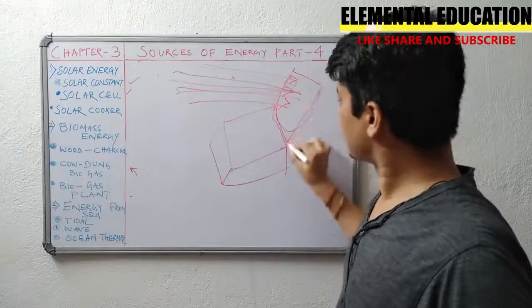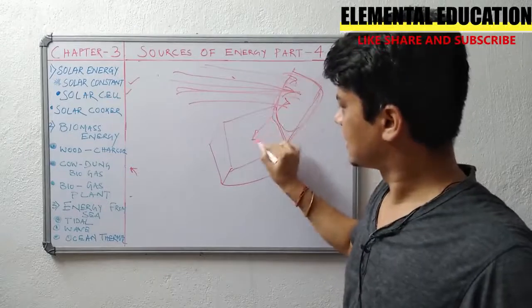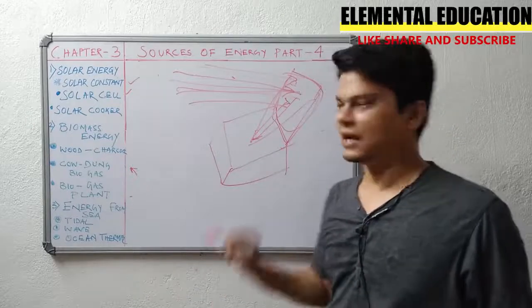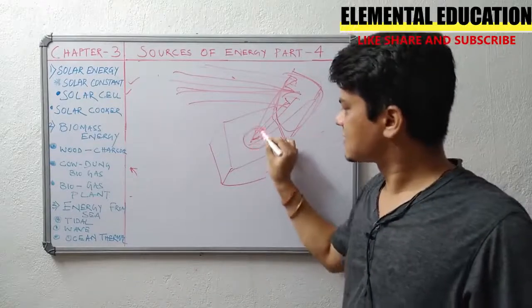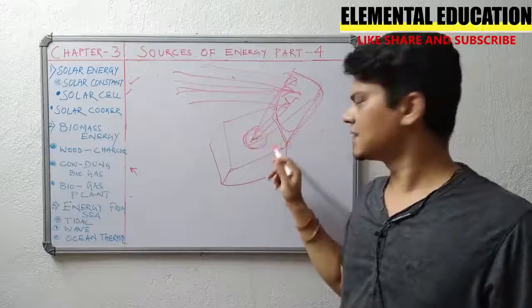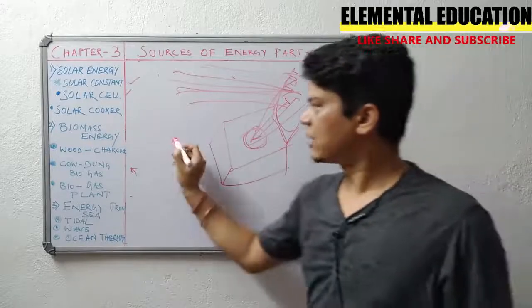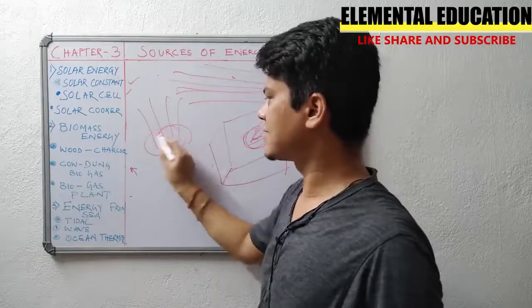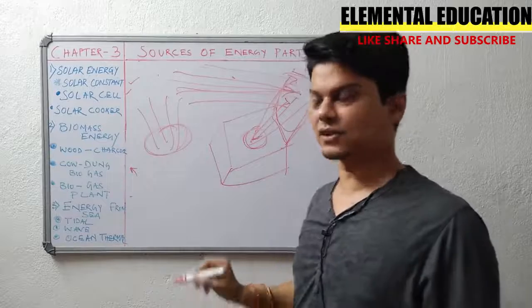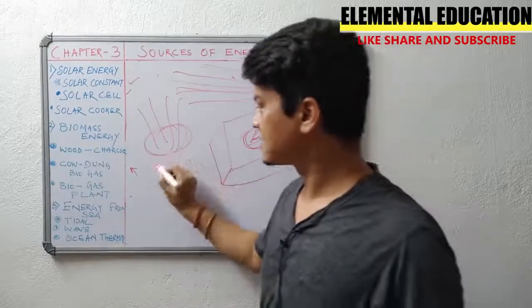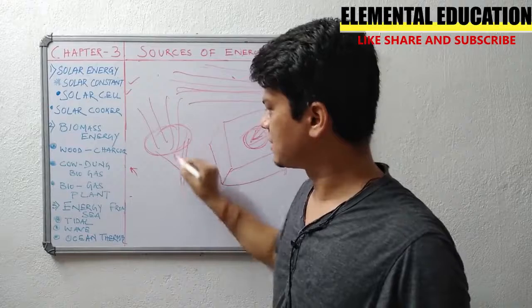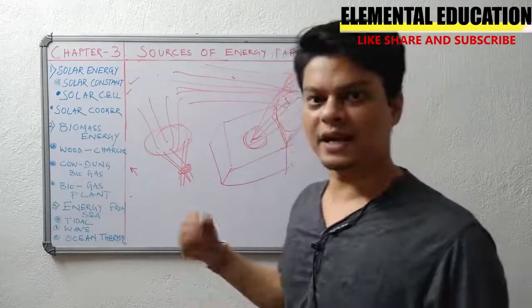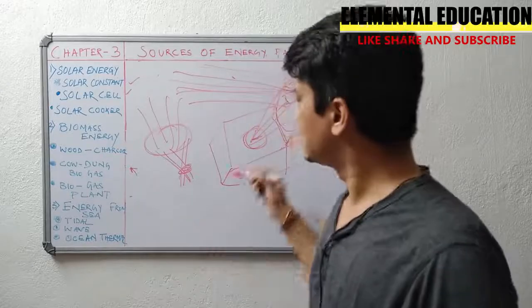If it is a concave, right, it will concentrate the light at a single place or concentrate the energy at a single place. How does it behave? We have seen a magnifying glass, right? So when the light passes through it, if it is a concave mirror, sorry, concave or convex lens, then all the light will be concentrated in one place. We will be studying these things in our next chapter, light. So let us see.